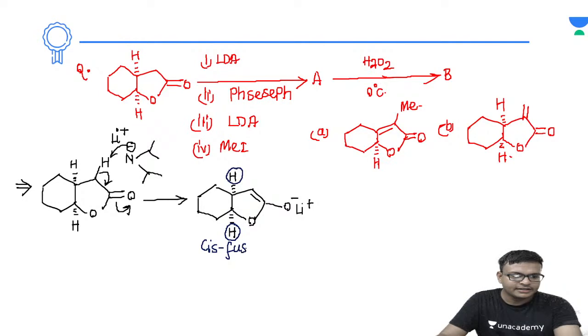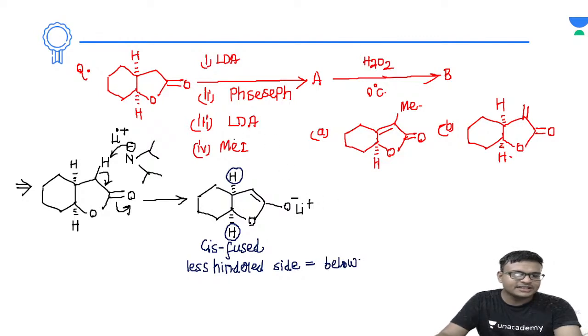In whichever part the substituents have the geometry, that will be the less sterically hindered site. The substituents are the hydrogens, and the hydrogens are present below, so that determines the stereochemistry. Since the stereochemistry of the hydrogen is below, the less sterically hindered site will also be below.